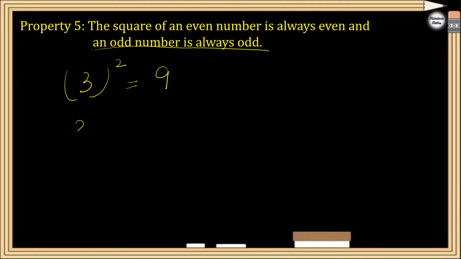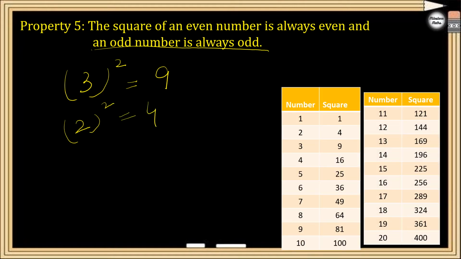Let us take any even number. 2 is an even number. So the square of 2 is 4. Now let me show you the squares. See here, squares from 1 to 20 I have written. 1 is odd, so the square is also odd. 2 is even. The square of 2 is 4, that is even. 7 is odd, so the square of 7 is also odd. Now 14 is even, so the square of 14 is 196, right?